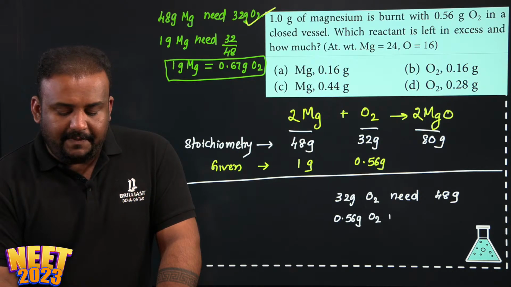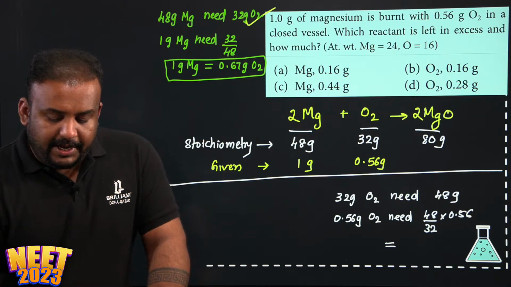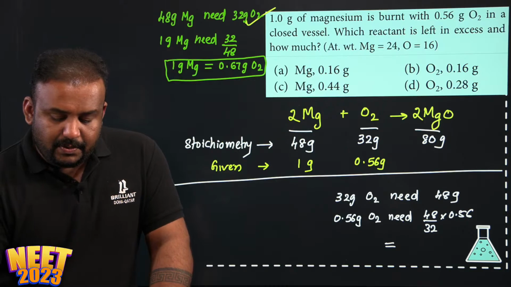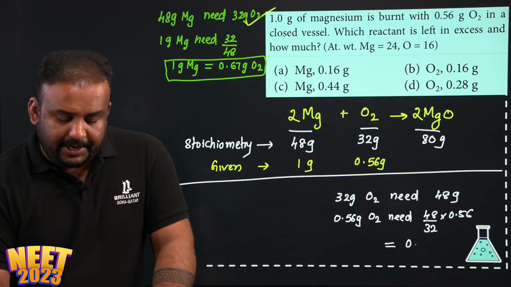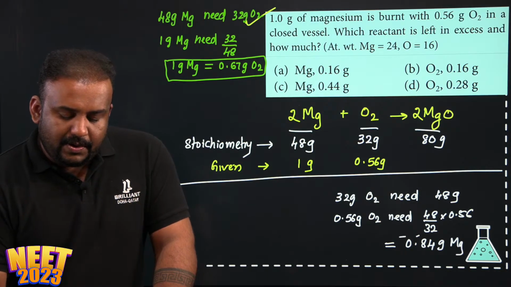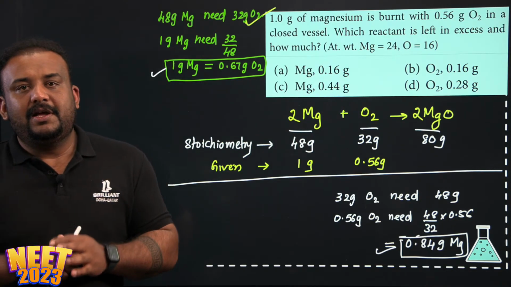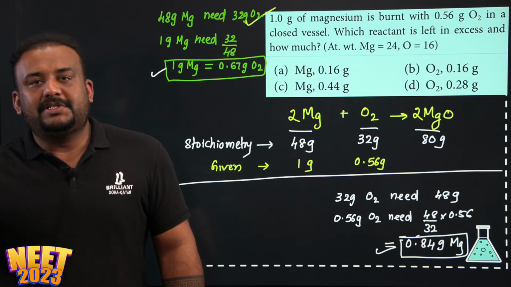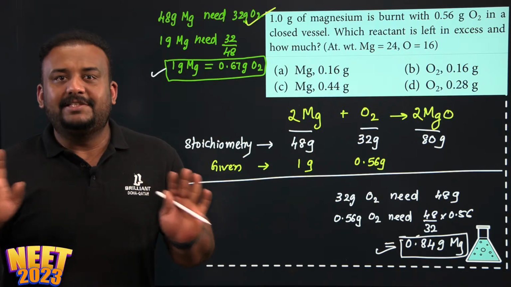So I am writing 0.56 gram oxygen needs 48 divided by 32 into 0.56. This much is the amount, that is 0.84 is what is required. So did you notice what did I do here? I just found out for this much magnesium how much oxygen is needed, and similarly for this much oxygen how much magnesium is needed. Now things are very clear.